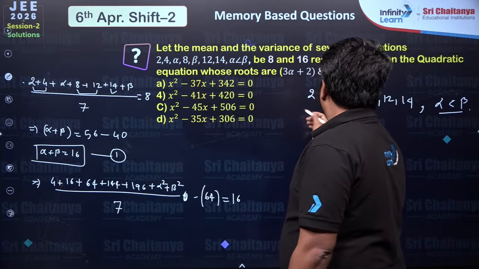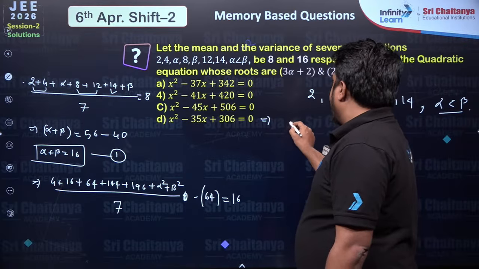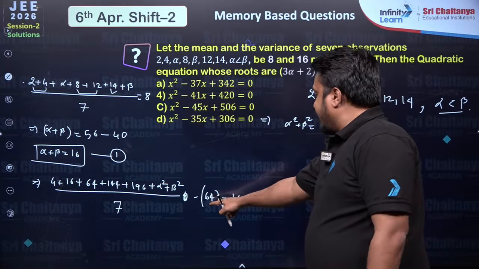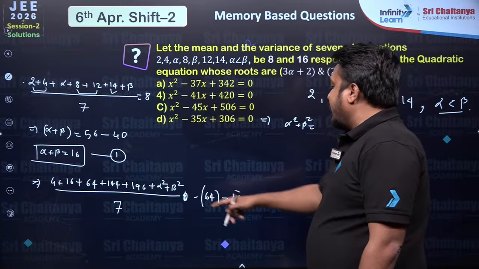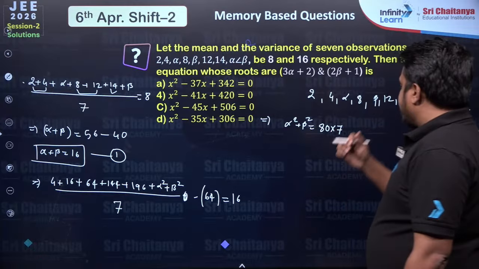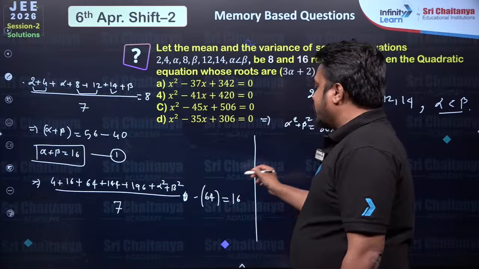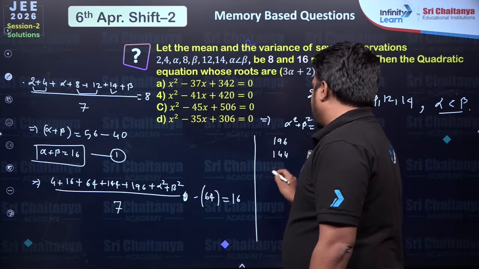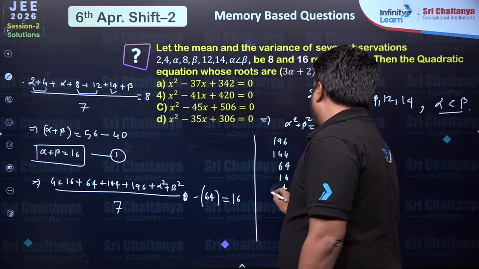That means alpha square plus beta square will be equal to, taking 64 to this side, 16 plus 64 is 80, and 80 into 7 is 560, minus the sum of 196, 144, 64, 16 and 4.